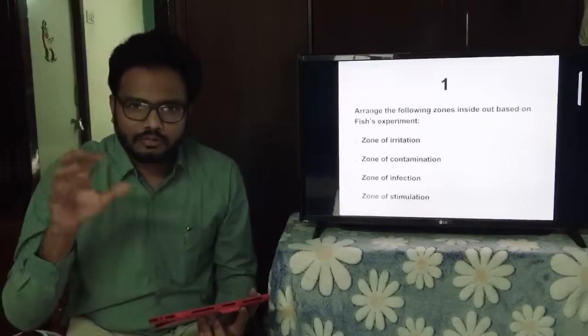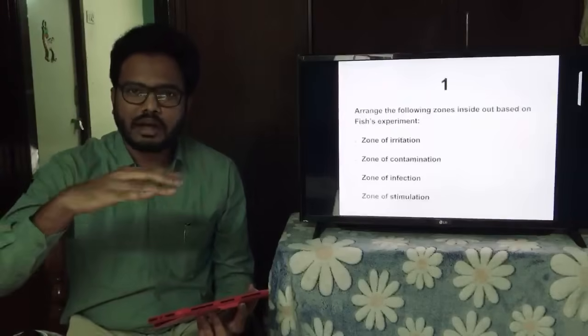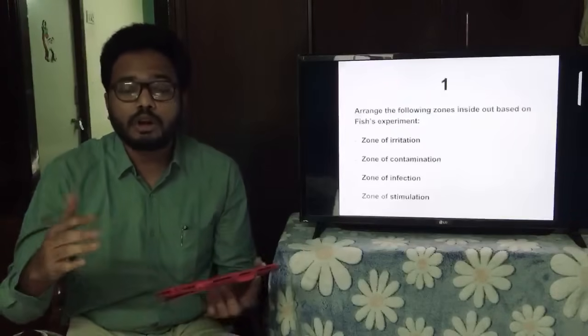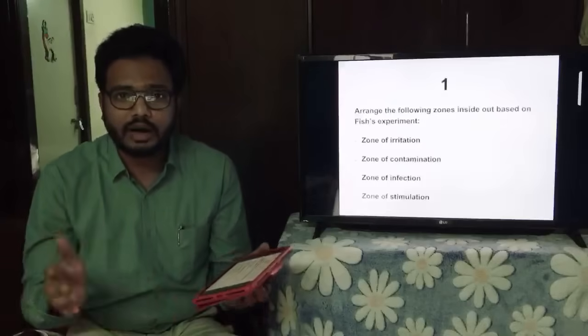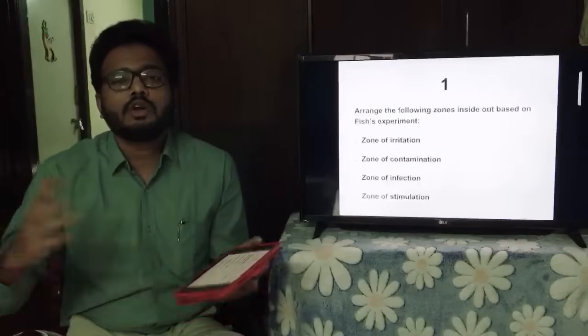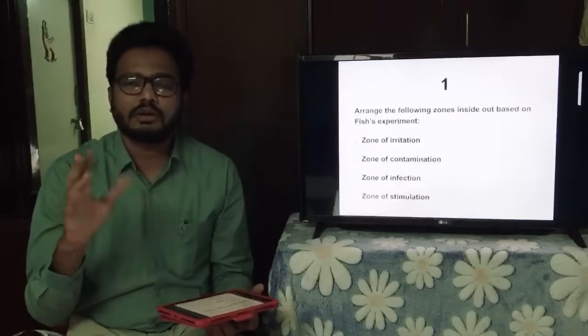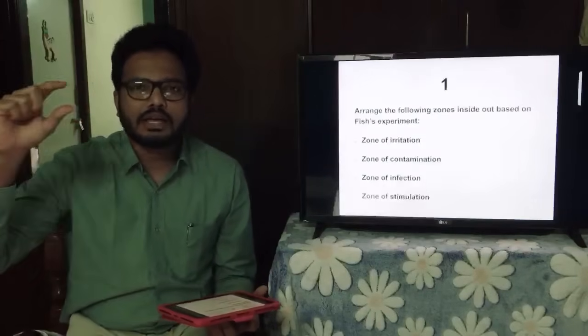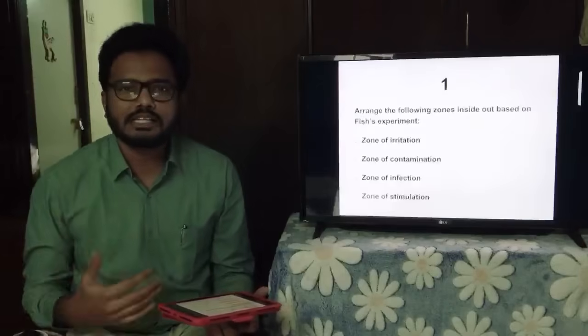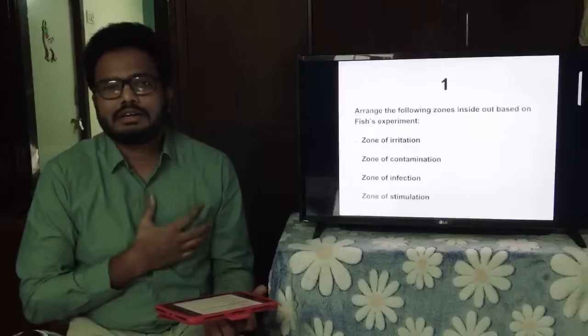According to Fish experiment, most of the infection is confined by the zone of infection by polymorphonuclear neutrophils. So neutrophils are confining the bacteria without allowing the spread of bacteria. For your information, focal infection theory is nothing but, according to that, any localized infection is responsible for generalized weakness or generalized diseases.